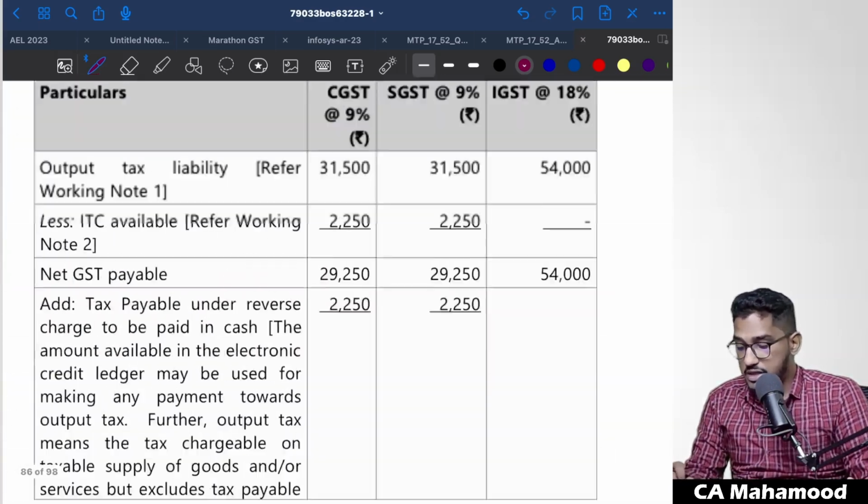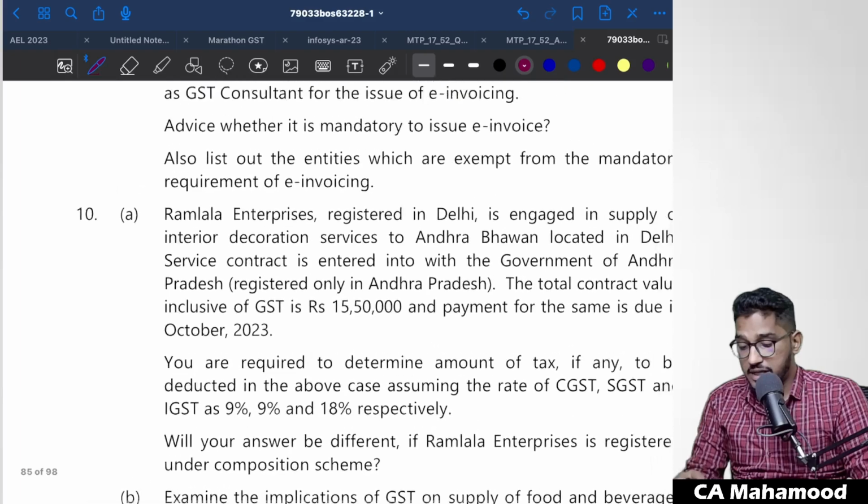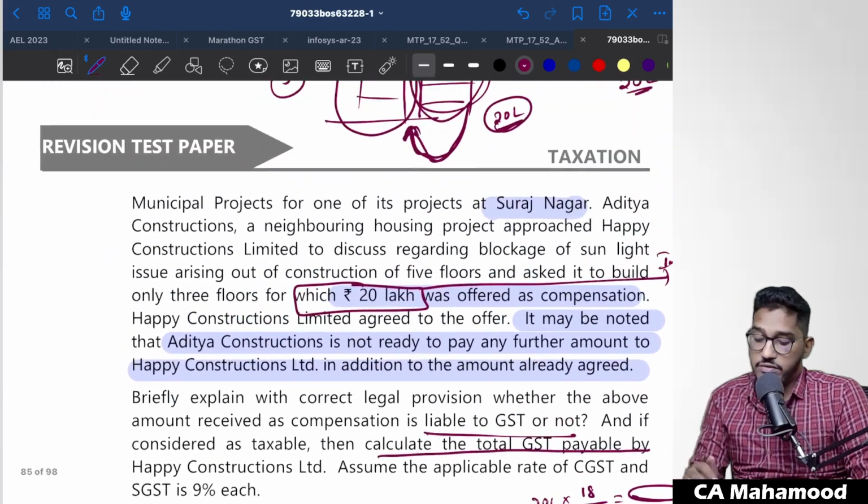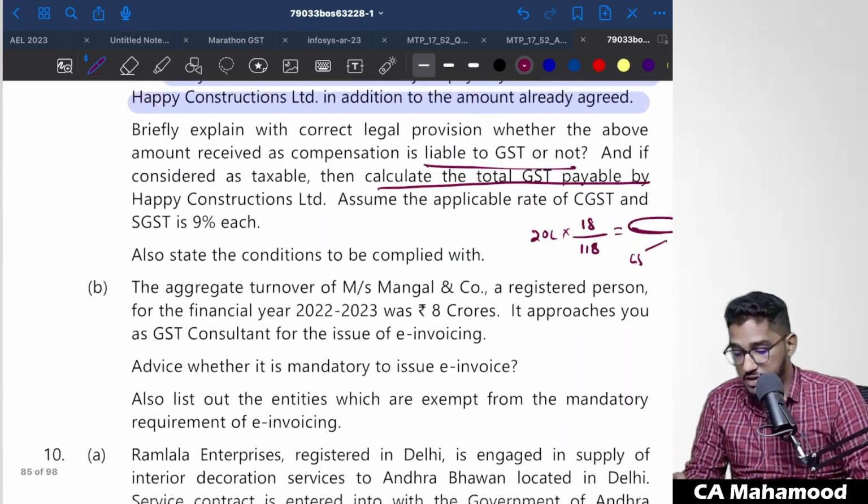So very, very important. These kinds of questions have a high chance of getting tested in the main examination also. So please be careful. You refer to this question once again. You refer to this question particularly once again.